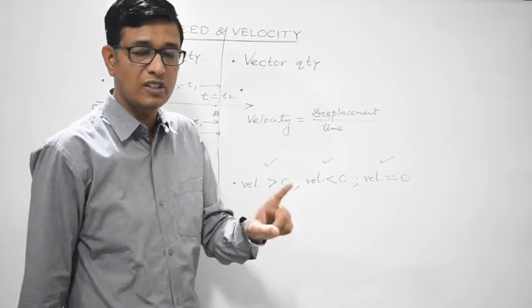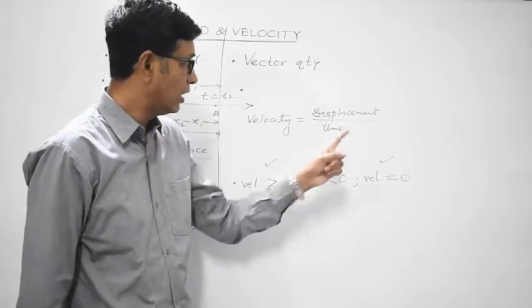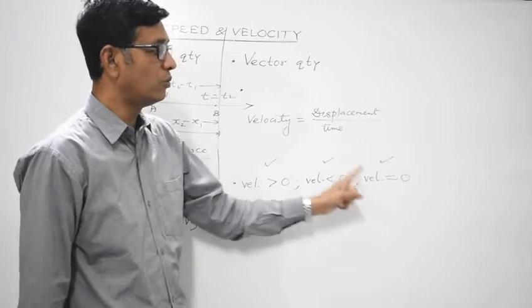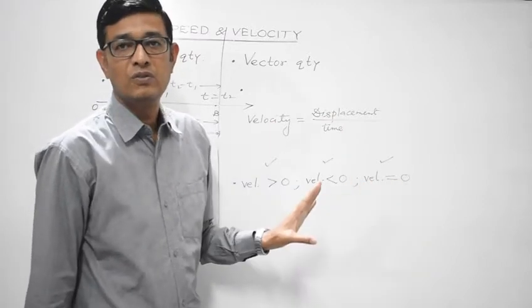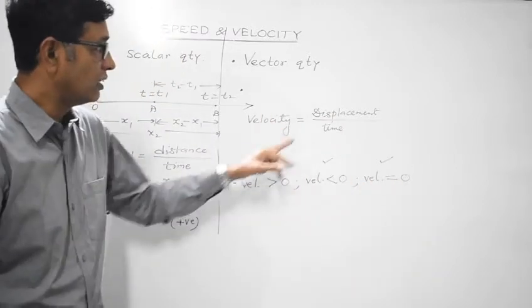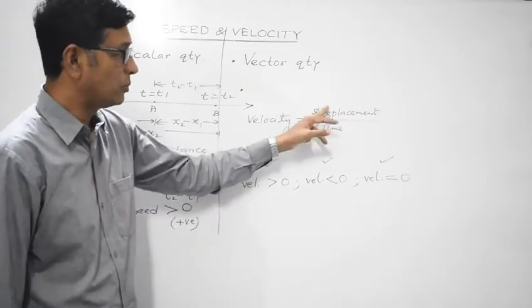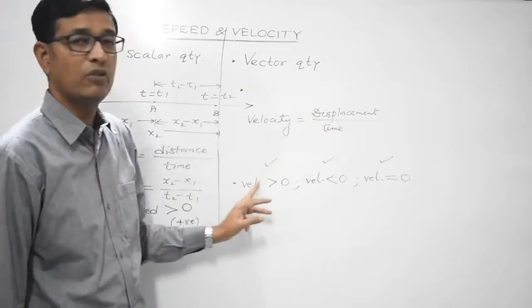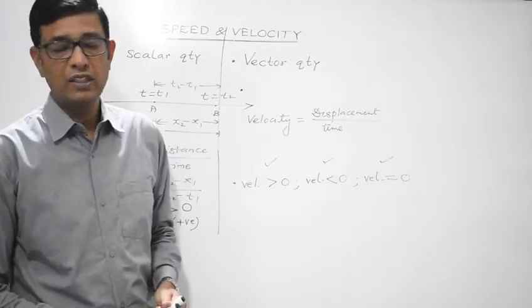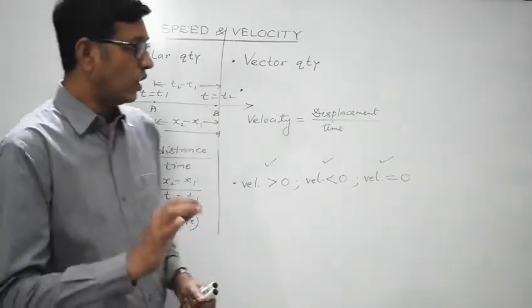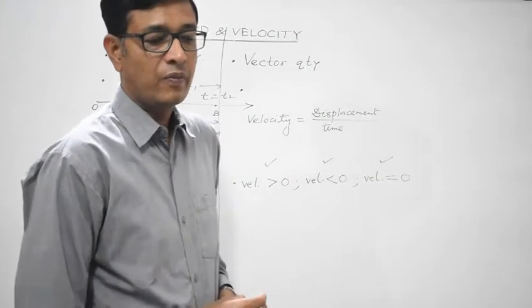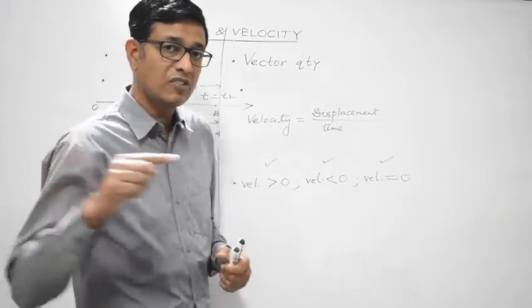So in such a scenario, displacement of the body is zero. Whenever displacement would be zero, then the velocity of the body will also be zero. Clear? Whenever the displacement is negative, the velocity will also be negative. Whenever the displacement of the body is positive, the velocity of the body will also be positive. Right?